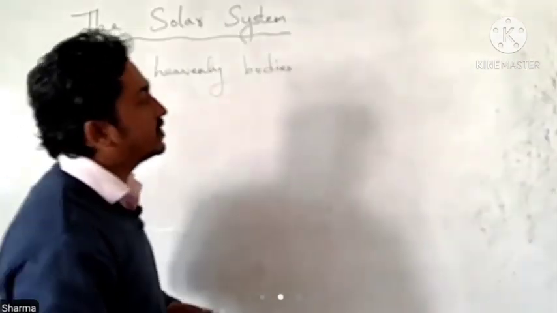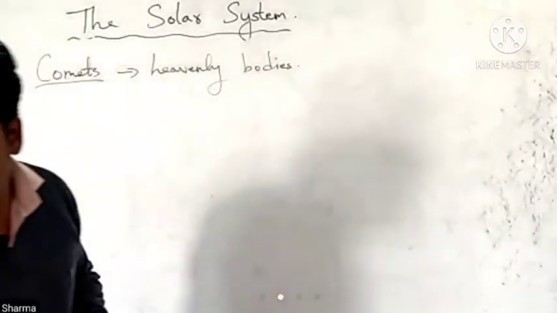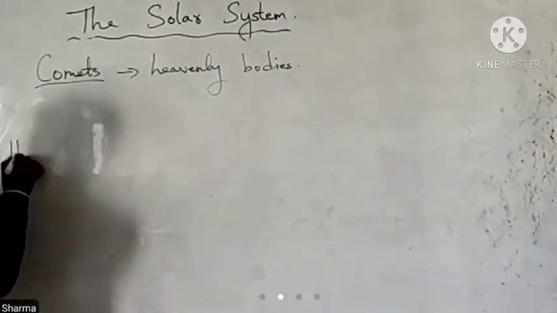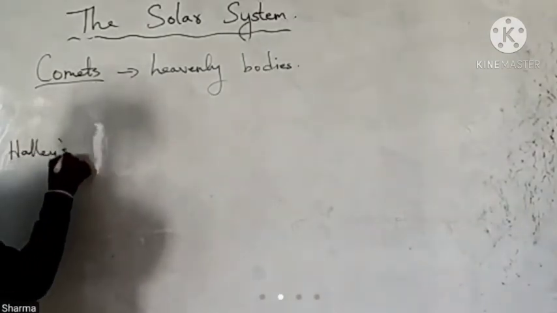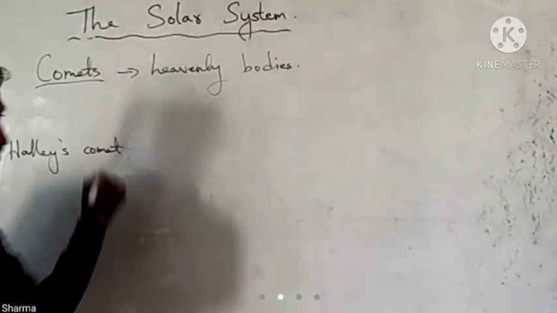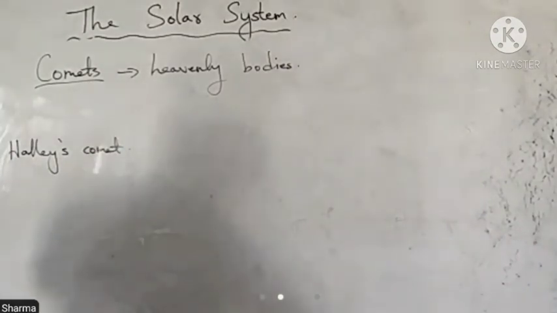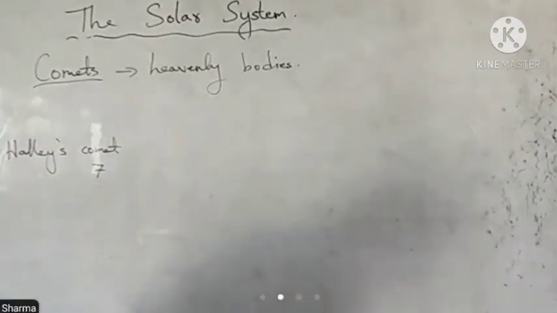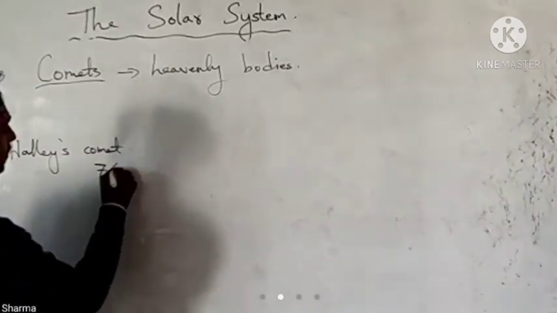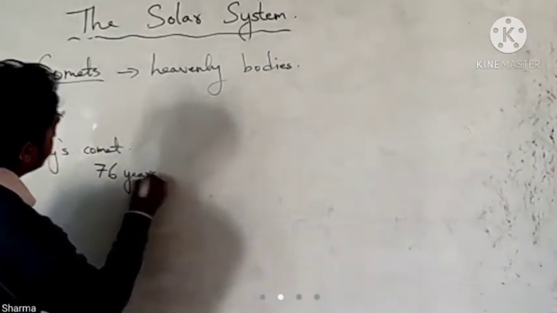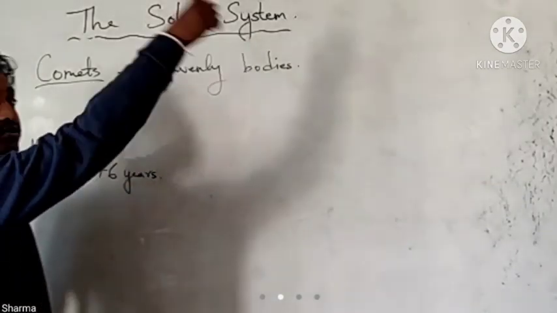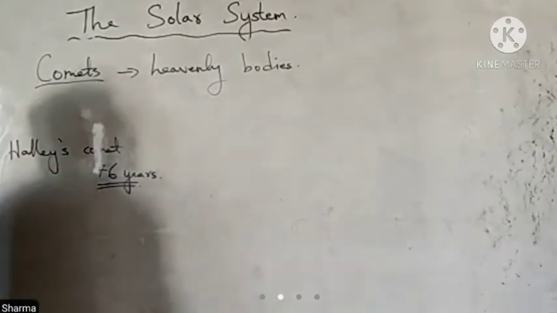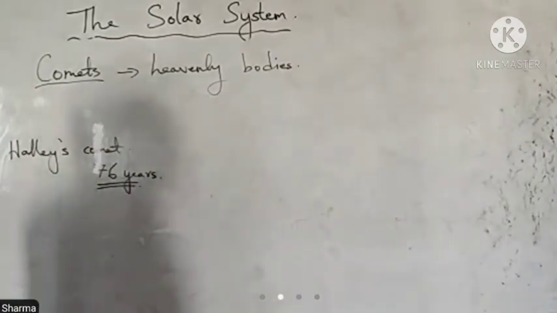As for example, we have one comet, Halley's comet. So it is mostly seen after how many years? 76 years. So this comet revolves around the sun in 76 years.